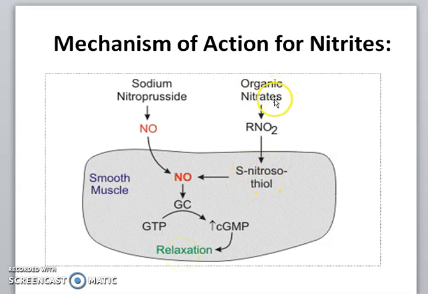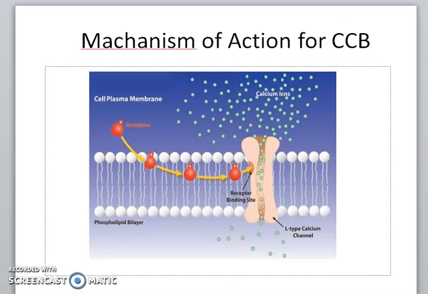Certain organic nitrate derivatives are also used as anti-anginal agents. When these nitrate derivatives are used, first they are converted into NO2, RNO2, then with the help of a thioenzyme, S-nitrosothiol compounds are formed, which leads to the formation of nitric oxide, and that is mainly responsible for the relaxation. So this is the mechanism of action for nitrite derivatives.